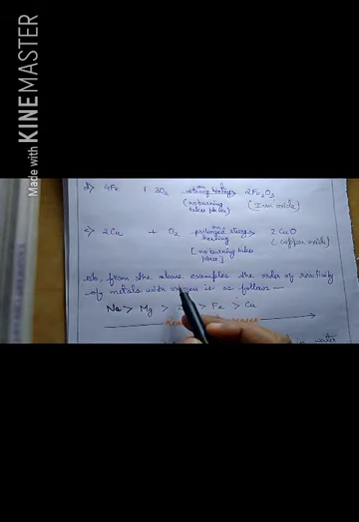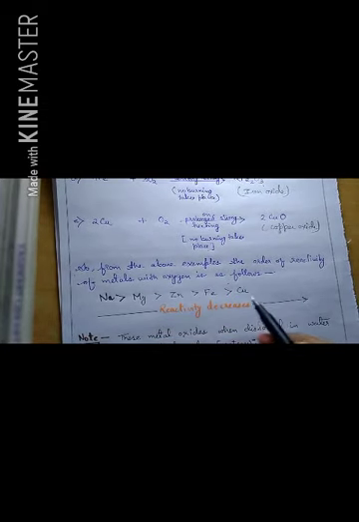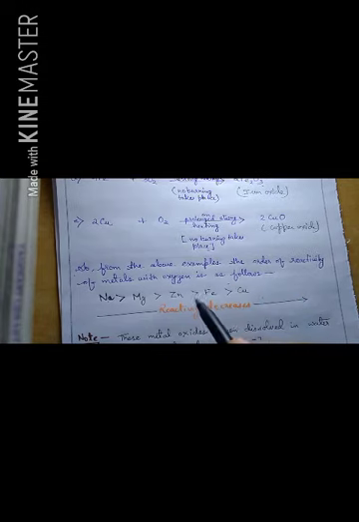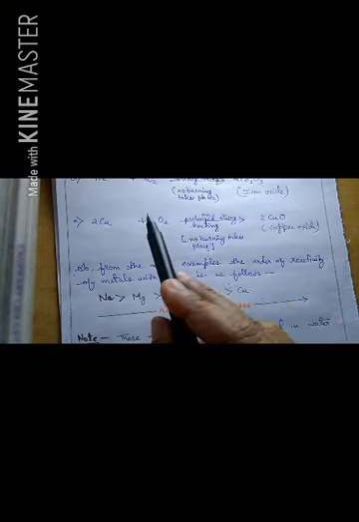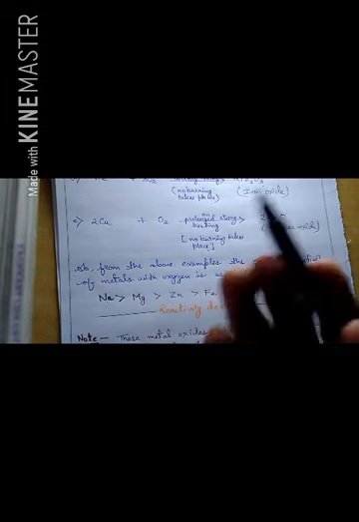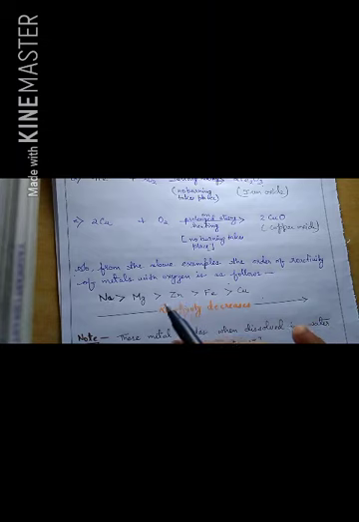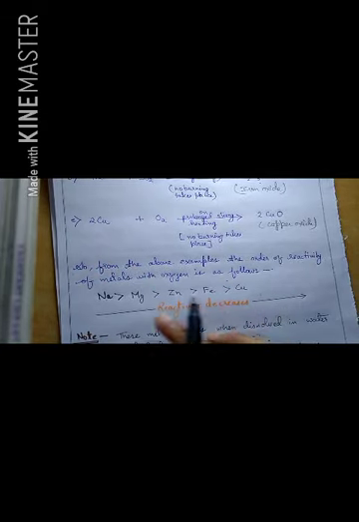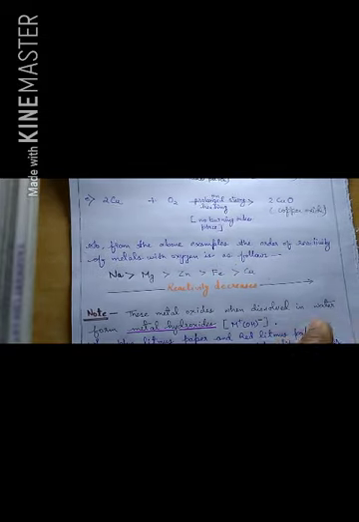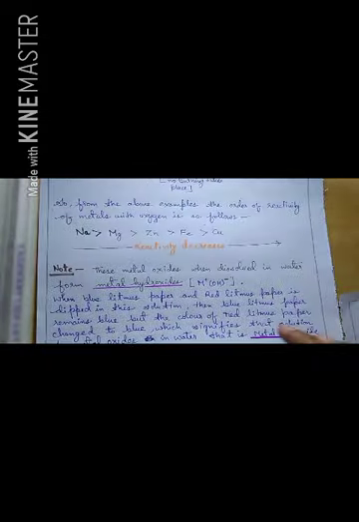On the basis of that, here is the reactivity of the metals: sodium is more reactive than magnesium, magnesium is more reactive than zinc, zinc is more reactive than iron, and iron is more reactive than copper. This series of reactivity is made only on the basis of the above 5 reactions. There are many more metals, children. You might have a doubt: what about calcium, what about potassium? Yes, those are also there, but we have written here according to these 5 elements only. So reactivity decreases here.